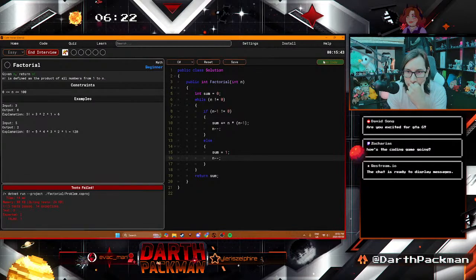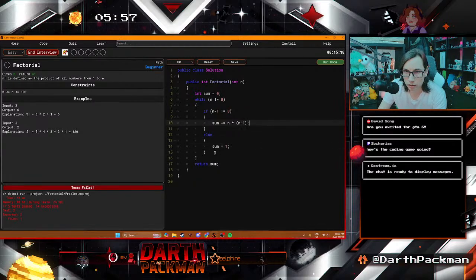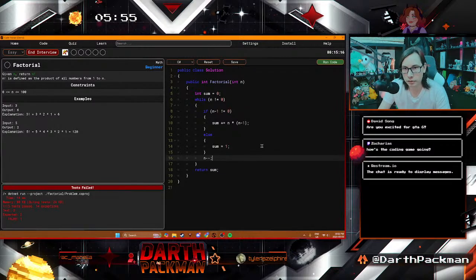That should be fine. 2 minus 1 does not equal 0. Why don't we like this? Else sum equals 1, and minus minus. Because that's how we're exiting, making sure that we are exiting. It's better just to save code there like that. It's fine.